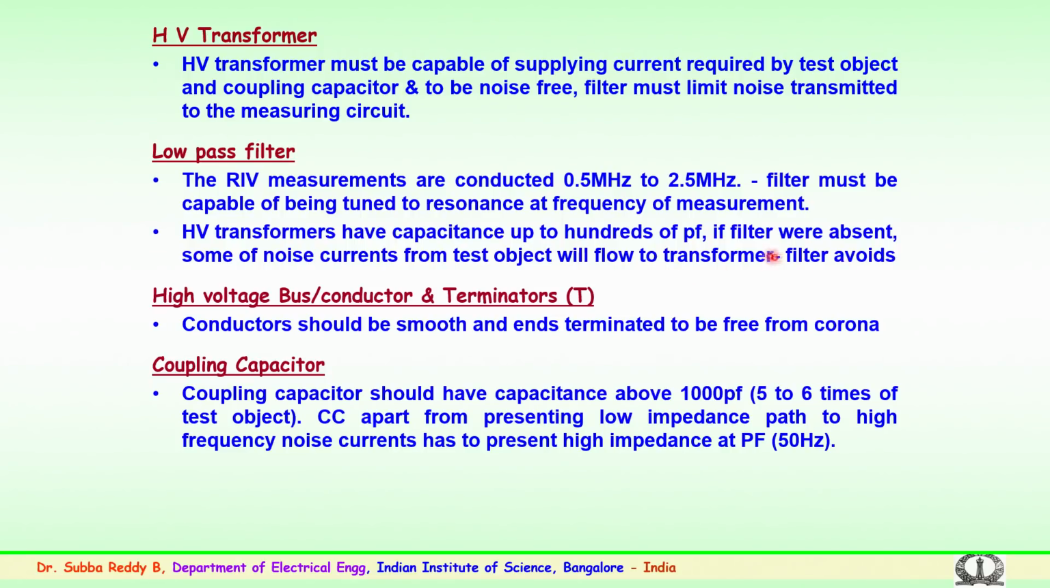The low pass filter is important in being capable of being tuned to resonance at the frequency of measurement, and also it avoids the noise generated from the sample or from the transformer side.